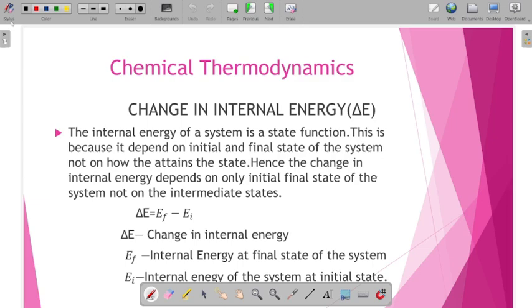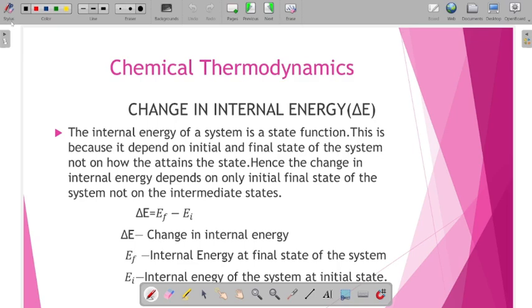Hence, the change in the internal energy depends only on the initial and final state of the system, not on the intermediate states. So you can denote the change in internal energy as delta E, the difference between the final and the initial state. So delta E is equal to the final internal energy minus the initial internal energy. That is the change in internal energy.